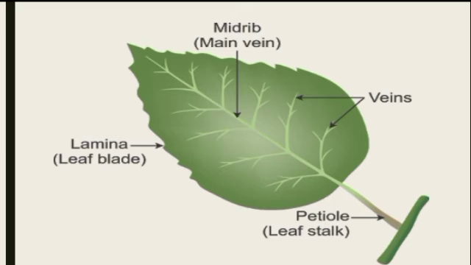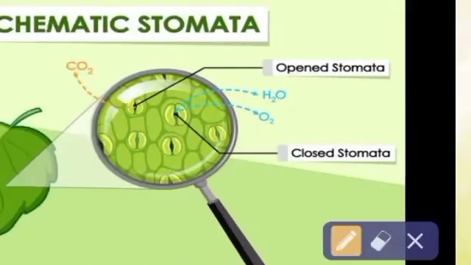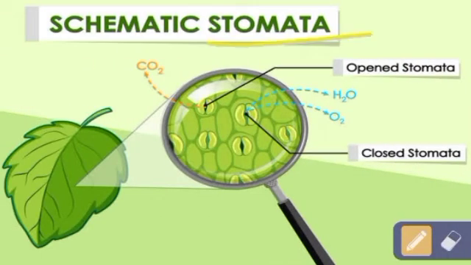Now let us talk about the stomata. So kids, now let us talk about the stomata. Now what these stomatas are? See, on the leaves there are very tiny pores, very tiny openings, small pores. These are known as stomata. Now what is the function of this stomata? Simple. The function of this stomata is to breathe.